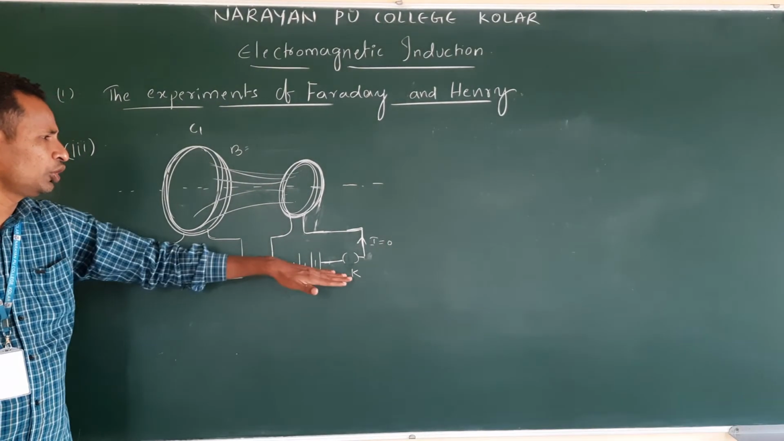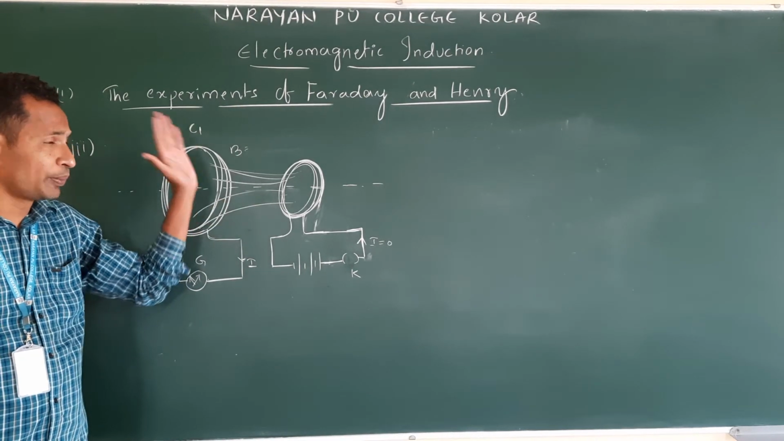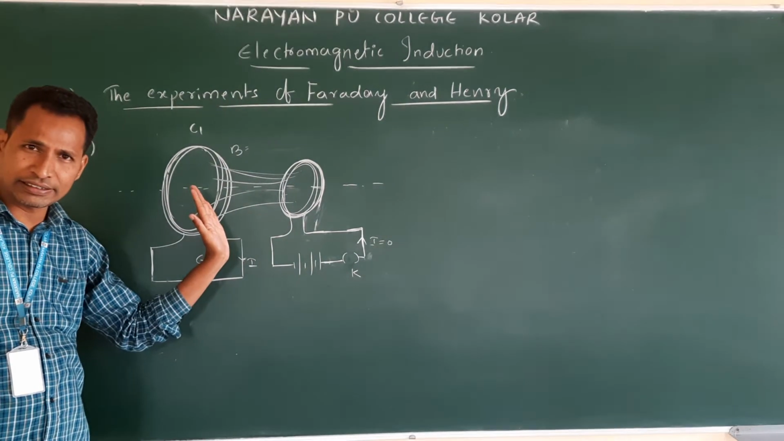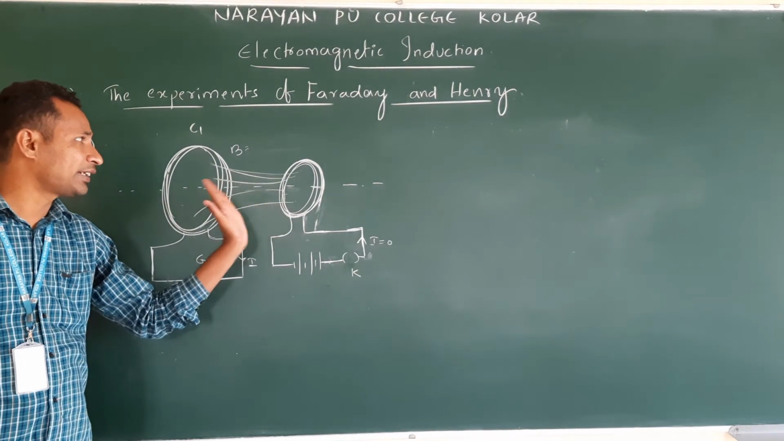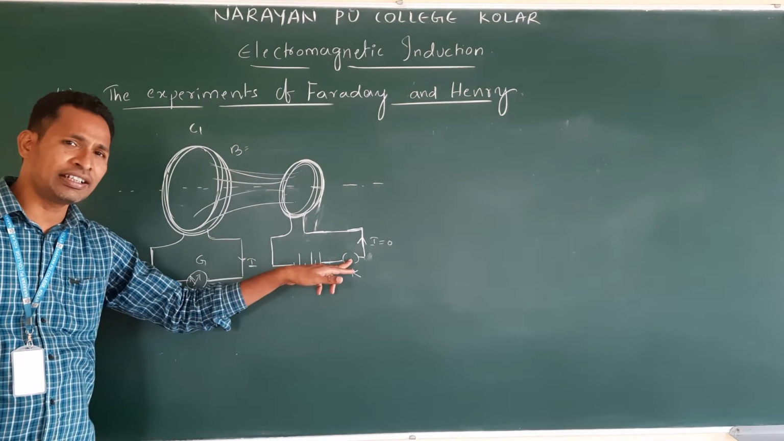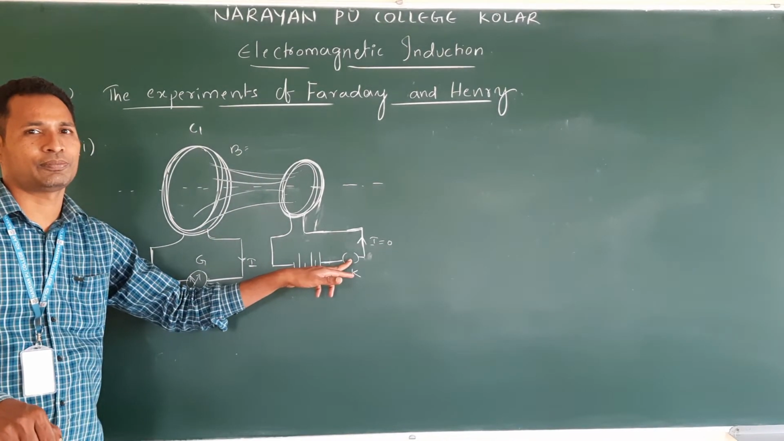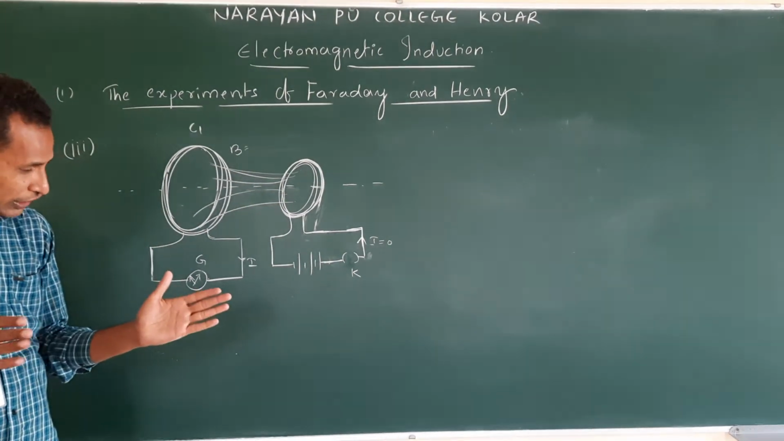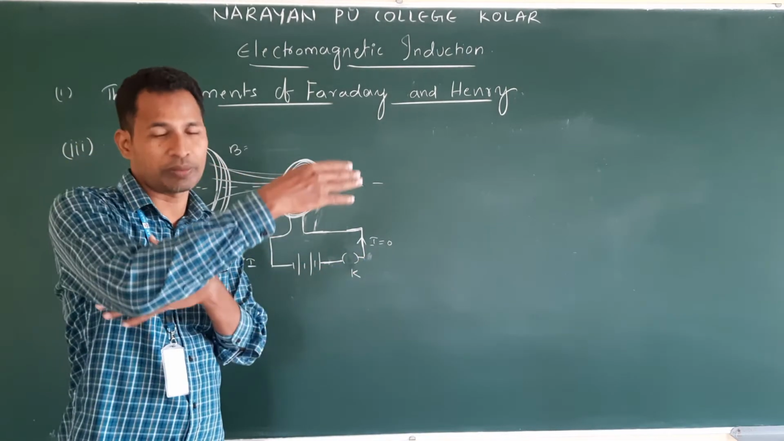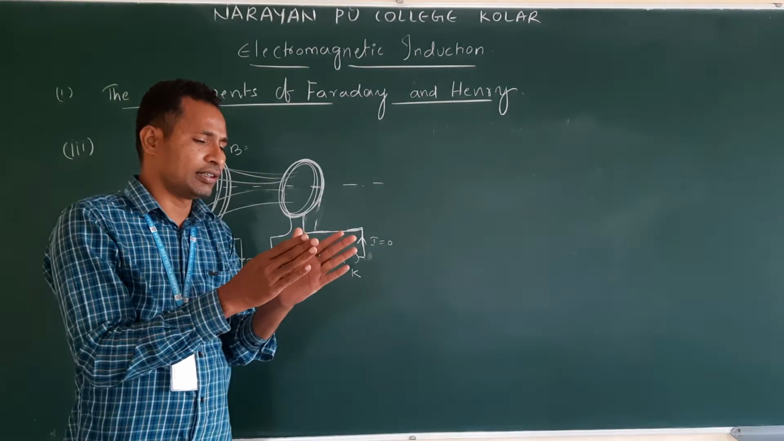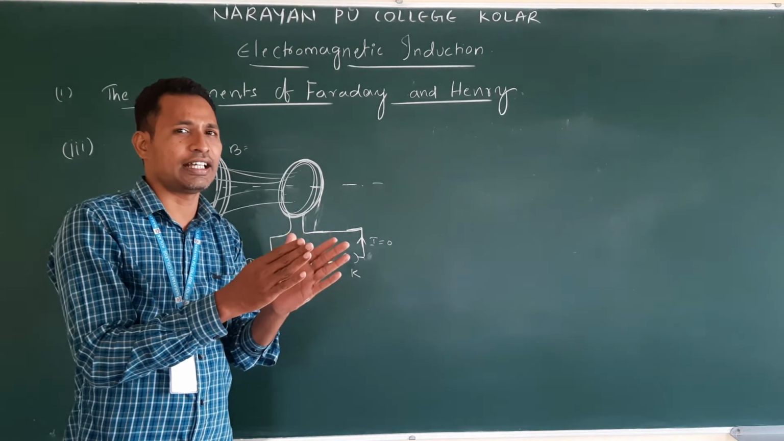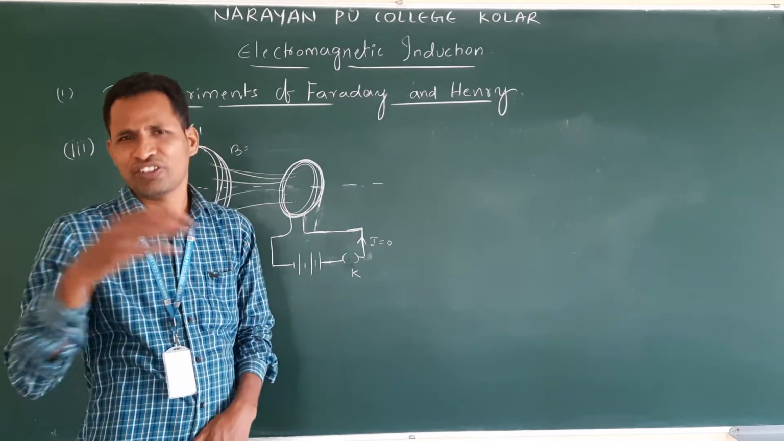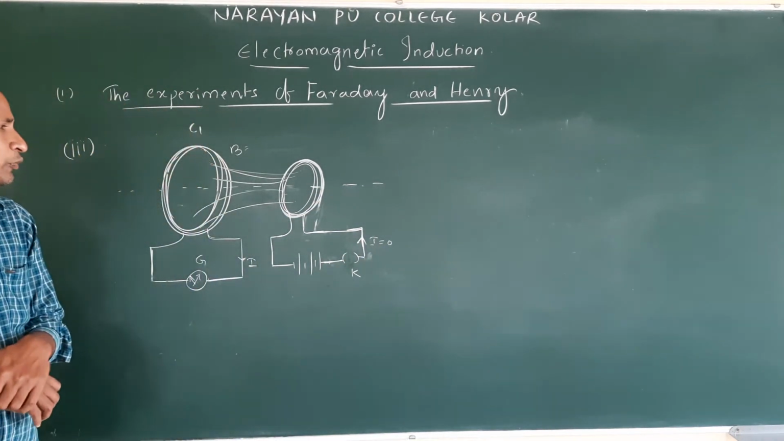Clear? So what does that mean for this experiment? In the first two experiments, there was relative motion, but in this there is no relative motion. But they have varied the magnetic field by switching on and switching off. And in the first two experiments, they noticed that if the relative motion is very fast, there is more deflection in the galvanometer. That we will see in the next description. Clear?